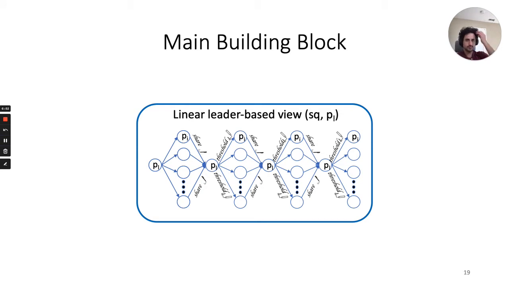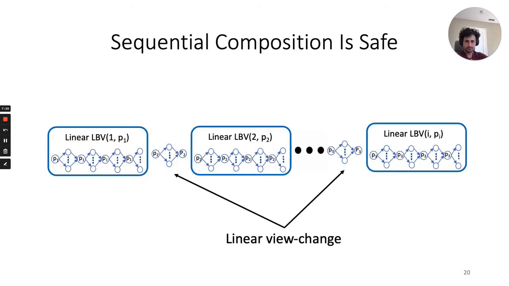The main building block is a linear communication leader-based view, LBV for short, abstraction, that gets a sequence number and a designated leader. It encapsulates a single linear implementation of a view, where, similar to HotStuff or VABA, there are three leader-to-all and three all-to-leader phases of communication. In each phase, the leader aggregates all messages into a single threshold signature and sends it to all. For example, similarly to HotStuff, a sequential composition of LBVs with a linear view change mechanism in between is safe.